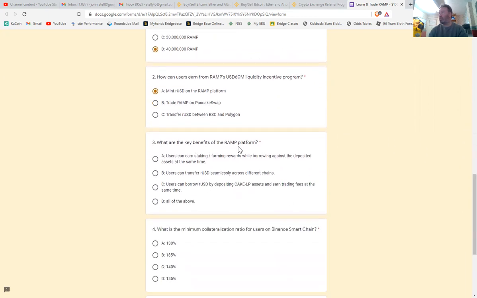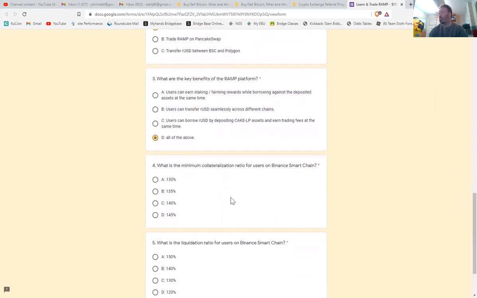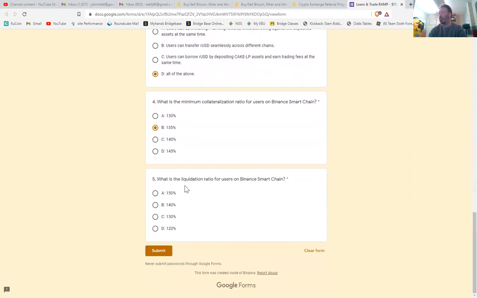What are the key benefits of the Ramp platform? All of the above. What is the minimum collateralization ratio for users on Binance Smart Chain? That's 135%. What is the liquidation ratio for users on the Binance Smart Chain? That is 130%.